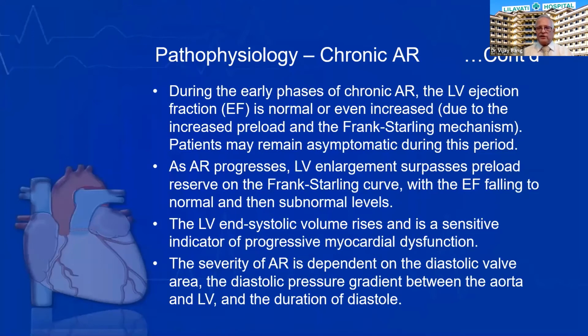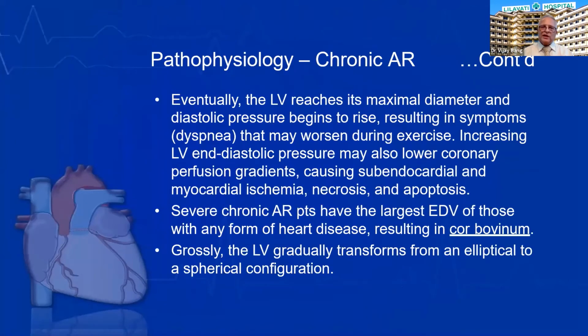Severity of AR is dependent on the diastolic valve area, the diastolic pressure gradient between the aorta and left ventricle, and the duration of diastole. Eventually, left ventricular failure sets in because of subendocardial myocardial ischemia, and necrosis and apoptosis develop.